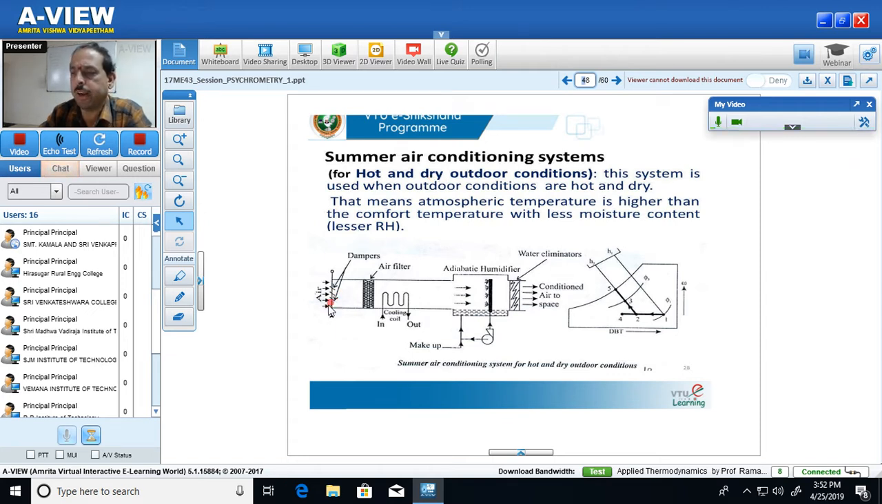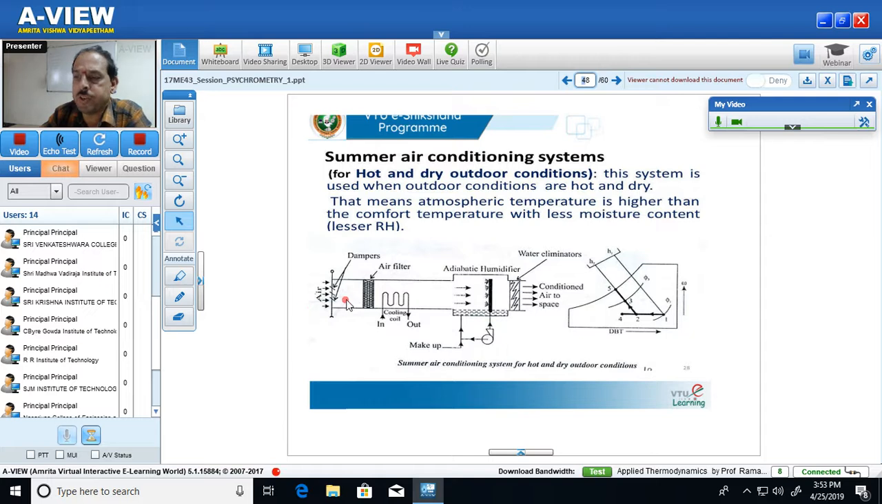So we have already identified the components. The different components are air filters, dampers, a cooling coil, a chamber known as adiabatic humidifier, and also a water eliminator. Now air enters the system through dampers. So what are these dampers? Dampers are nothing but the doors. The distance between the doors can be either increased or decreased so that you can control the amount of air which is getting inside.